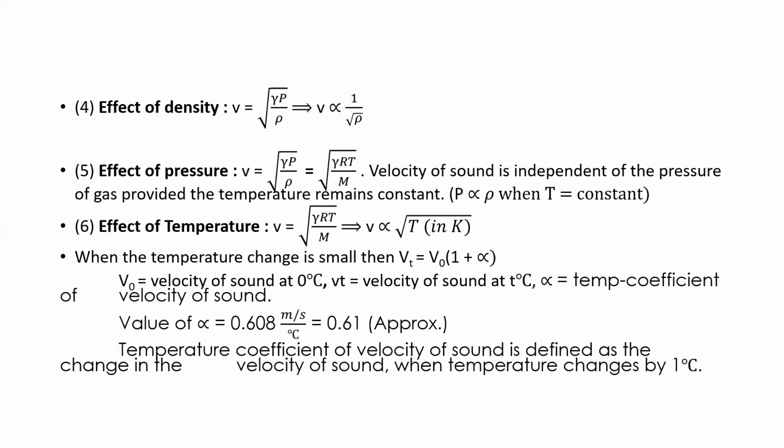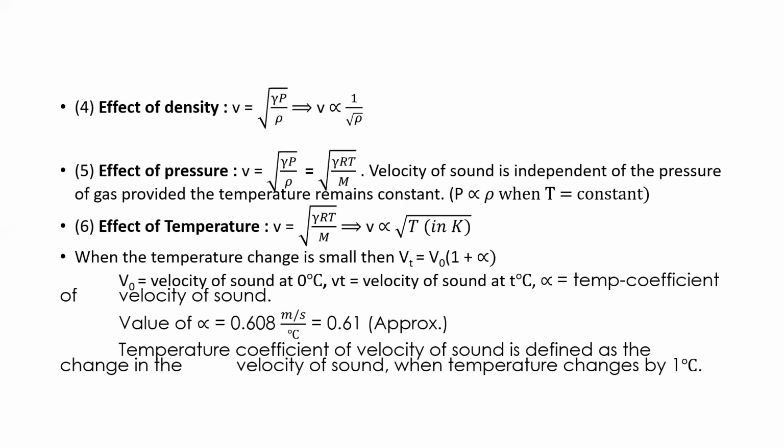V naught is the velocity of sound at 0 degree Celsius. Vt is the velocity of sound at t degree Celsius. Alpha is the temperature coefficient. The value of alpha is constant and the value is 0.61 meter per second per degree Celsius. This is the temperature coefficient value. So the temperature coefficient of velocity of sound is defined as the change in the velocity of sound when the temperature changes by 1 degree Celsius.